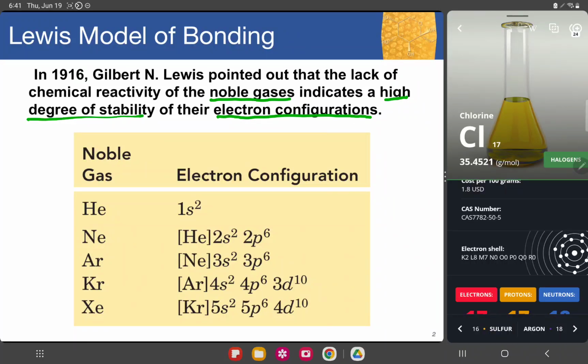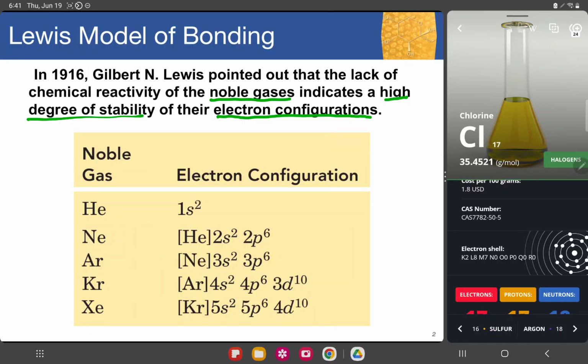If not, we can do a separate discussion for this electron configuration. But right now, let's focus on these highlighted terms. Our noble gases can be found at the very end of our periodic table, at the last column. And you'll notice that when you sum up the totality of their electrons, they will equate with a balance, or a complete octet. That means they are stable.